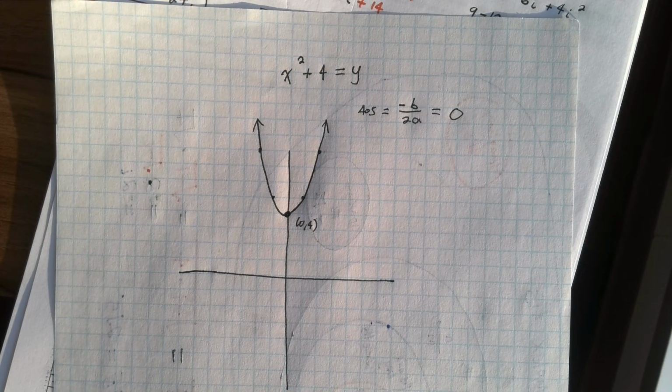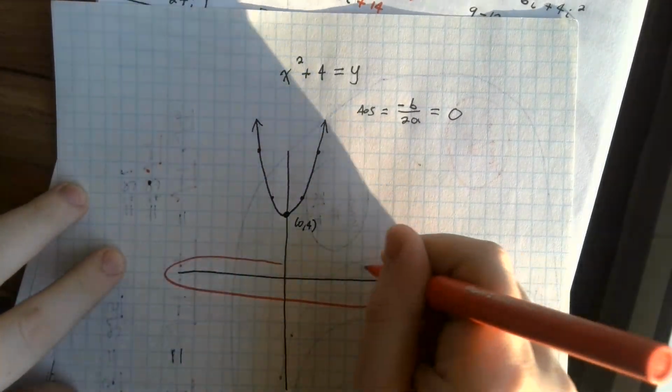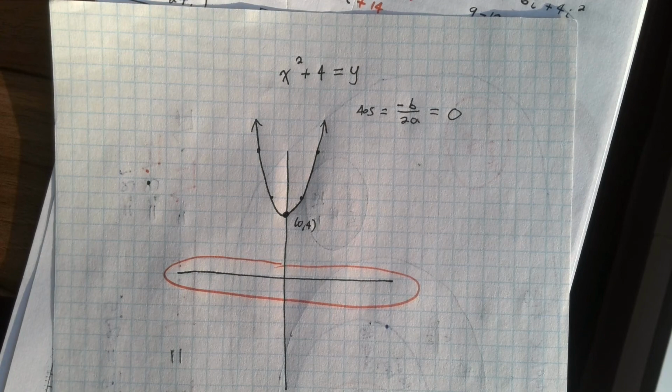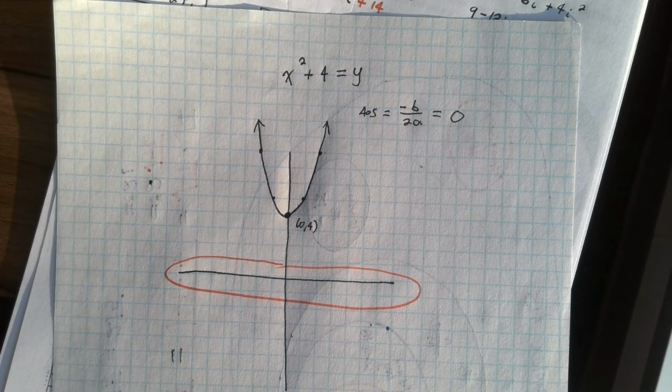It's because solutions are where our graph crosses the x-axis, and this graph doesn't. If you have a graph that floats above your x-axis, we know that it's going to have imaginary solutions. There are ways to figure out what the imaginary solutions are from a graph that floats up. We're not going to talk about those because, unfortunately, that's a much more advanced technique than what we're going to be talking about in this unit.